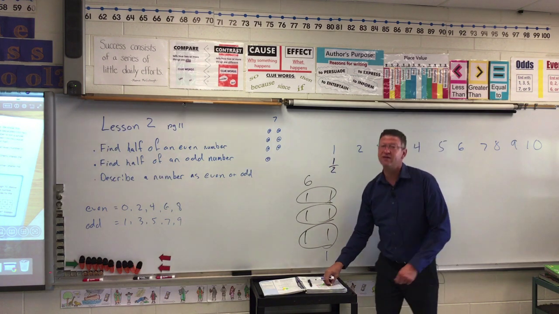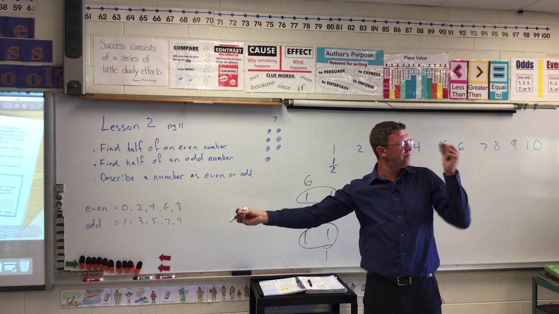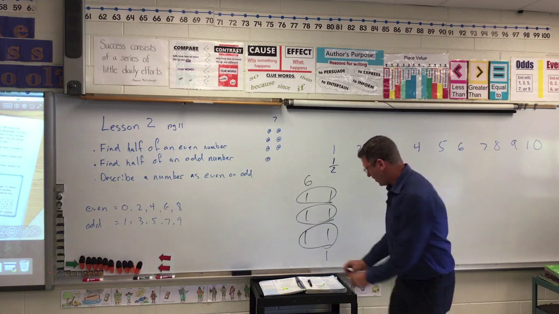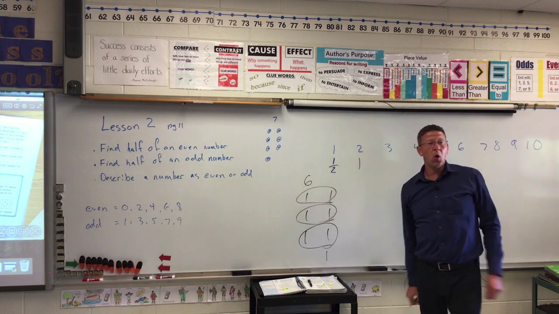Well, I got 2 candies. And if you got candies at home, feel free to do this. All right, give one to your brother, give one to yourself. I give him one, I give myself one. And how many do I have? I have 1. So half of an even number is always a whole number.